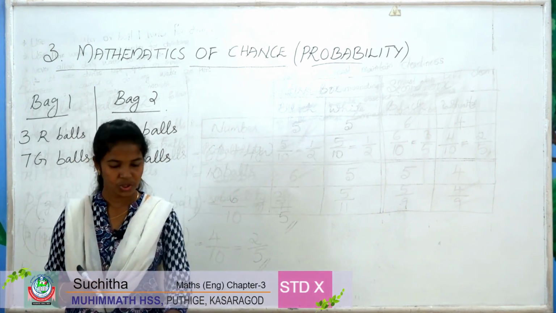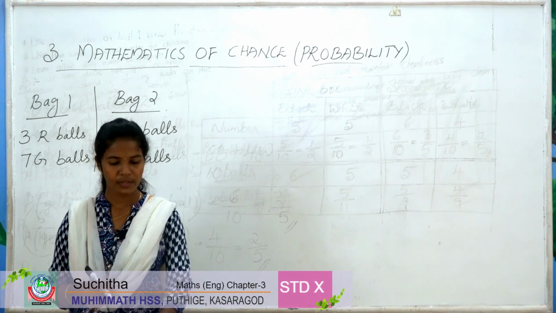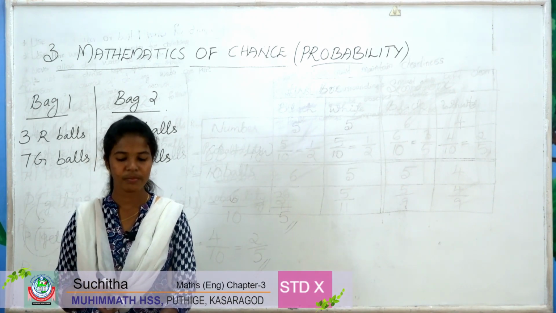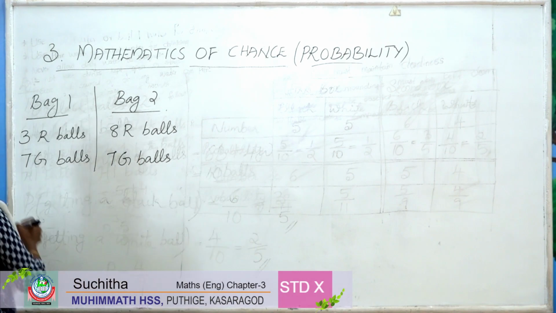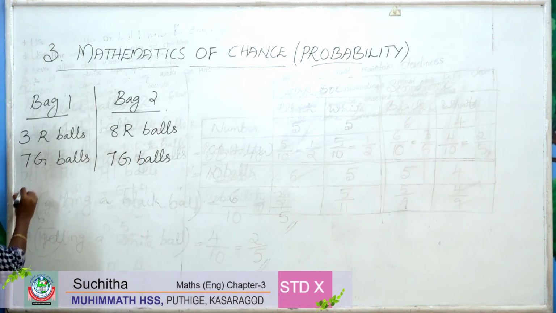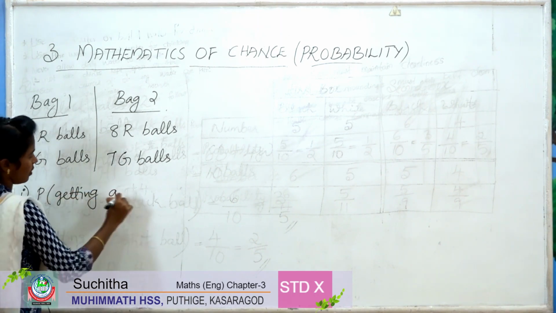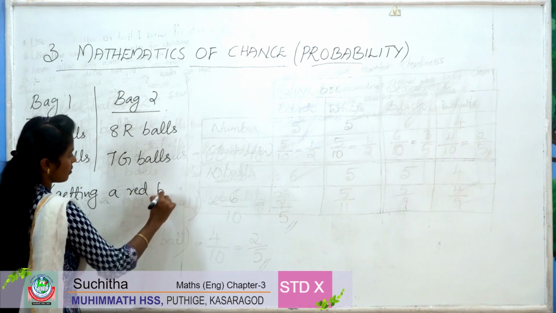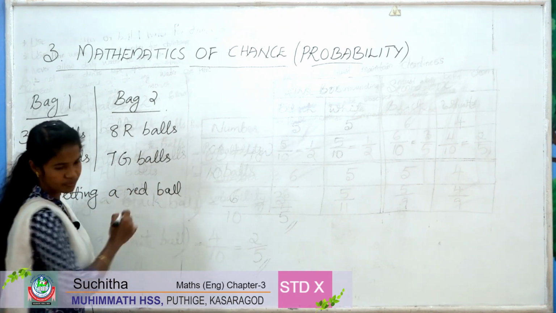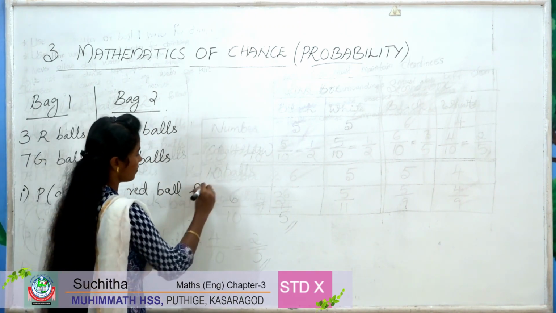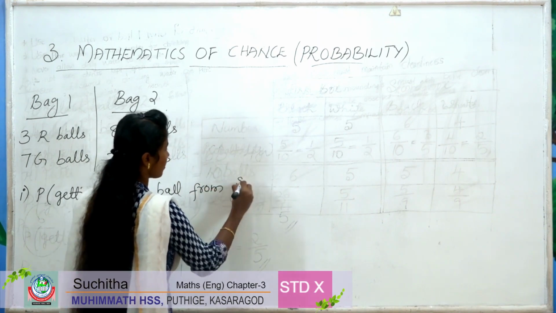Then first question, what is the probability of getting a red ball from the first bag? First question, probability of getting a red ball from first bag.